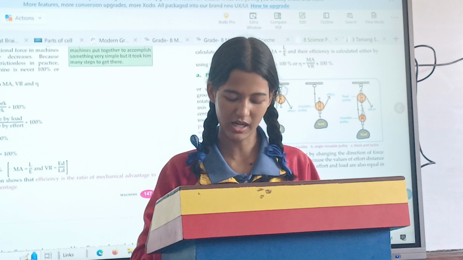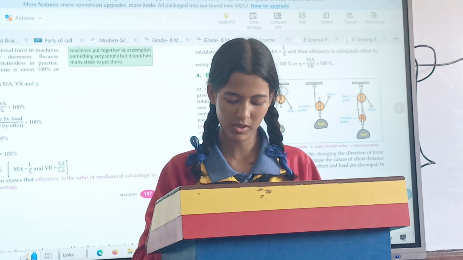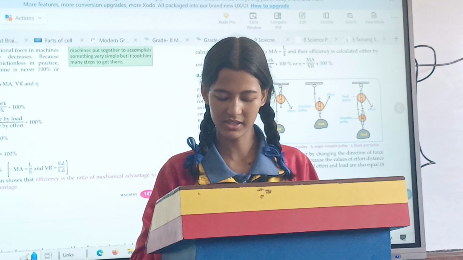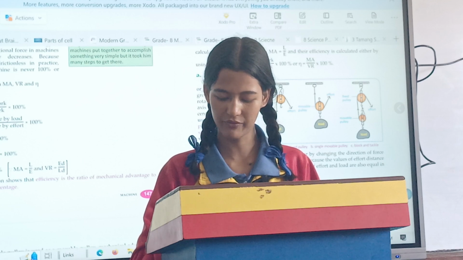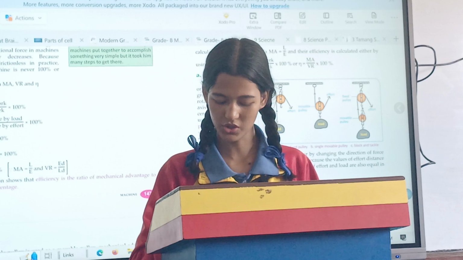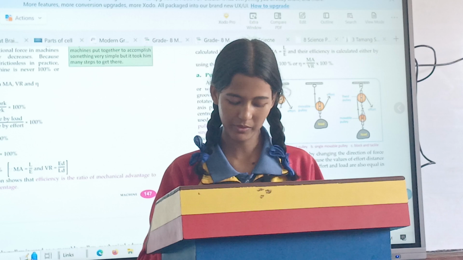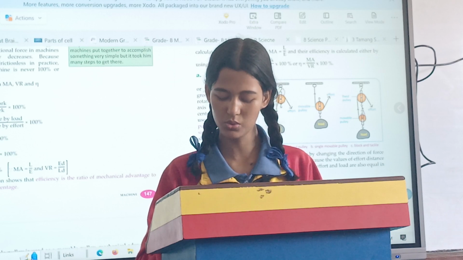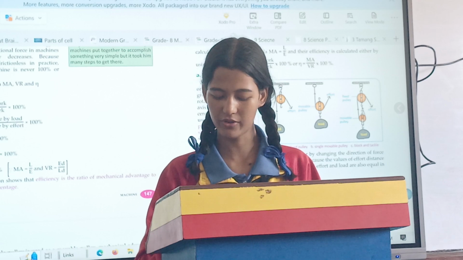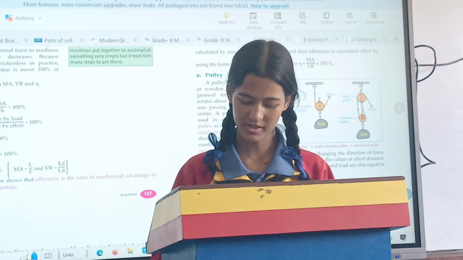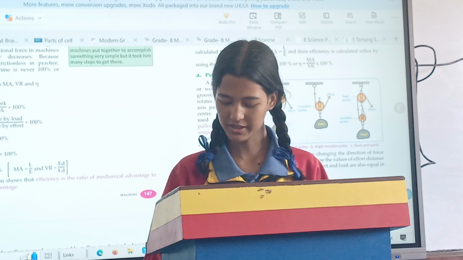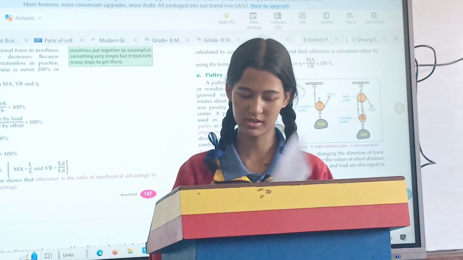Difference between perfect machine and practical machine: those machines which are frictionless are called perfect machines, and those machines which are affected by friction are called practical machines. Perfect machines have 100% efficiency, but practical machines may not have 100% efficiency. Perfect machines are imaginary machines, and practical machines are physically present machines.